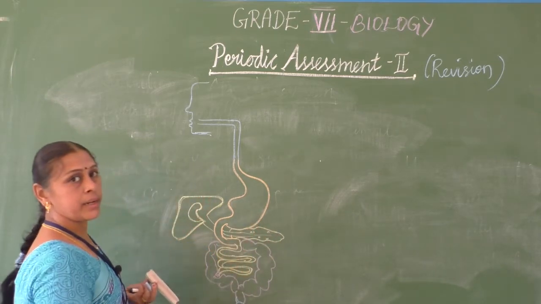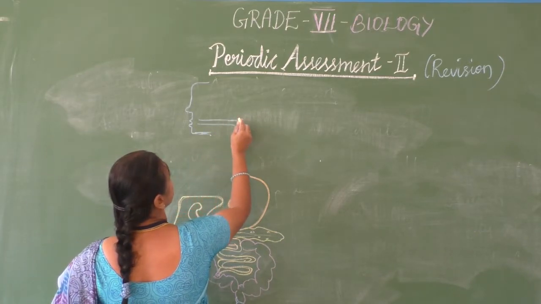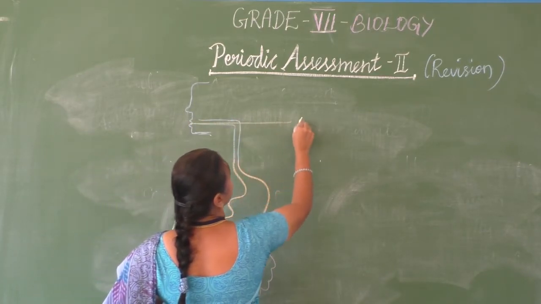Along with this, the pancreas, a leaf-like structure, is present in between, and you have to mark the parts. This is the buccal cavity.